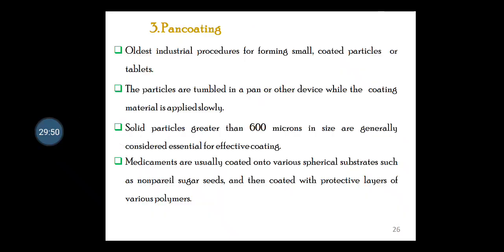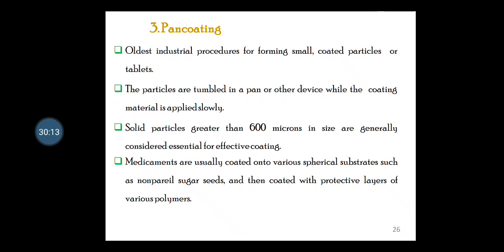Pan coating, actually, is a very old industrial procedure for forming small coated particles or tablets. The particles are tumbled in a pan or other device while the coating material is applied slowly. Solid particles greater than 600 micron in size are generally considered essential for effective coating.